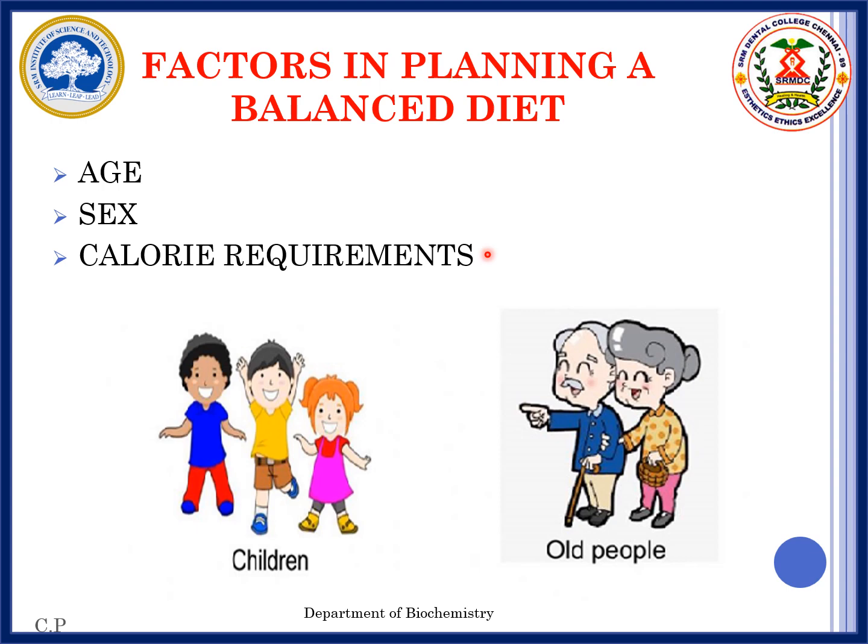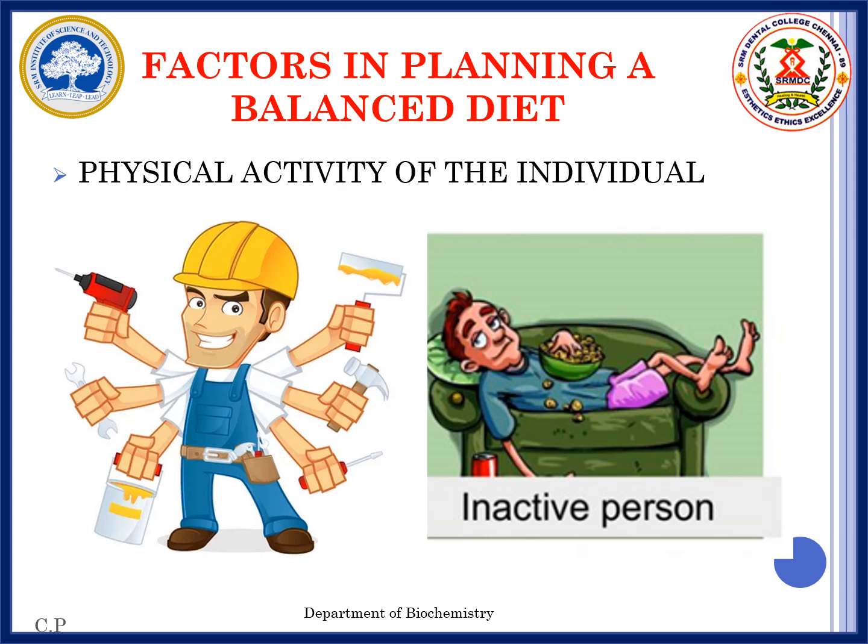Next, calorie requirements. The total number of calories we consume and burn in 24 hours is what determines our weight. So, we need to calculate our calorie requirement in planning the balanced diet. Based on physical activity, we classify as sedentary worker, moderately active worker and very active worker. The sedentary person requires fewer calories than the active person.